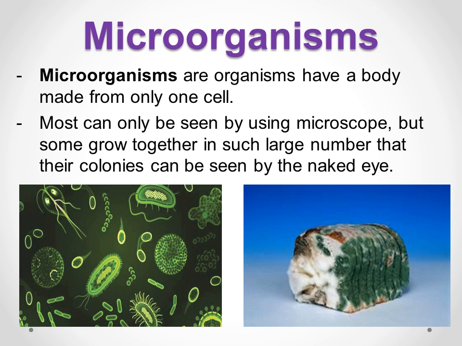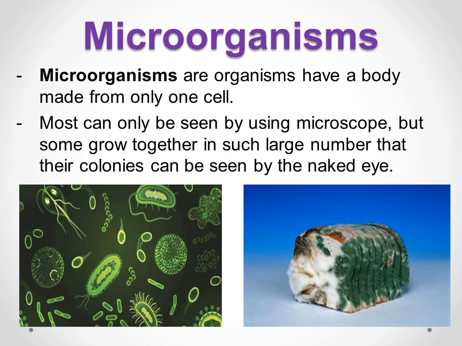Some organisms, grade 7, are not made from tissues, organs, and organ systems. These organisms have a body from only one cell and are called microorganisms. So, microorganisms are organisms that have a body made from only one cell. From what? Only one cell. Most can only be seen by using a microscope. Most of them, we see them just by the microscope.